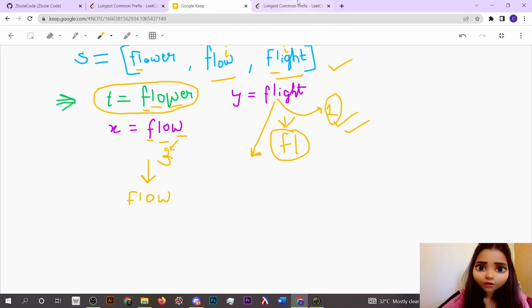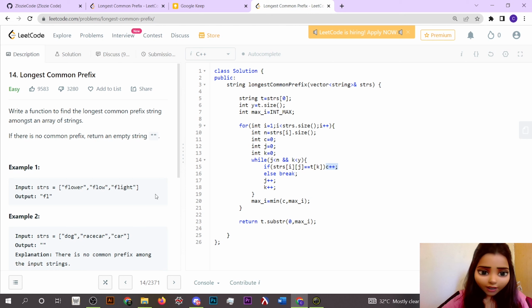Now since this condition is satisfied, the whole while loop breaks for this particular case. In our max i we store the minimum of c and max size. Max size is initially int max, so we got c as 3, the third index, so we store 3 here.